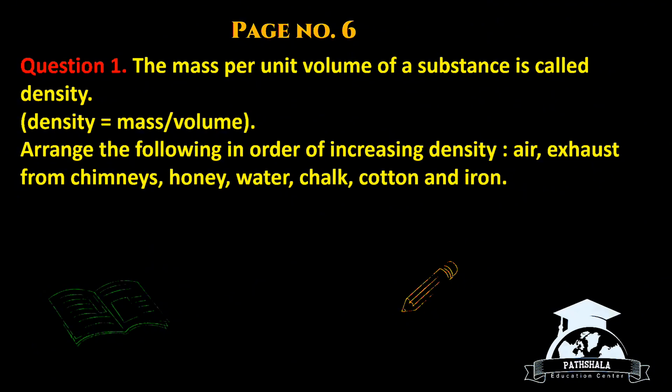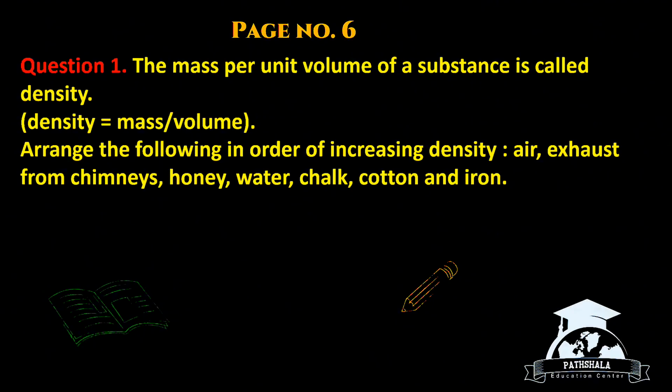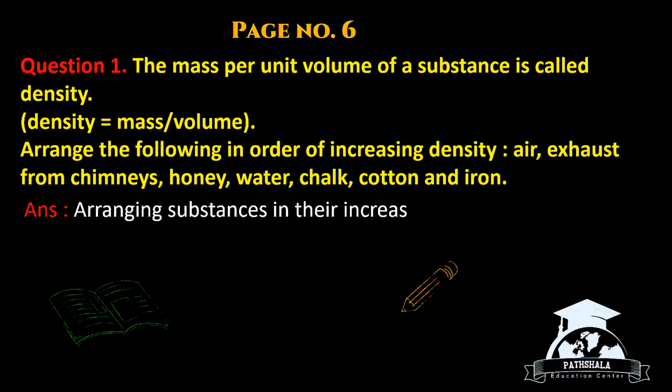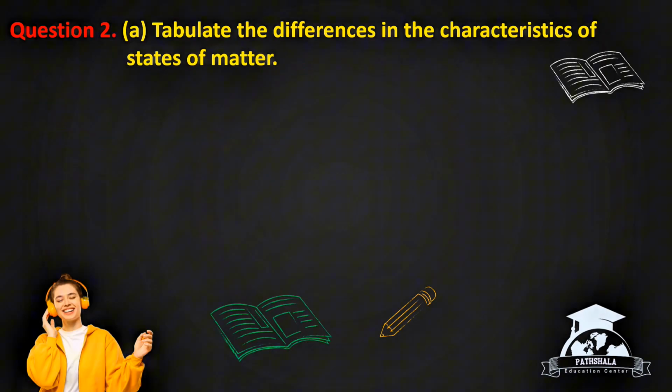Page number 6, question number 1. The mass per unit volume of a substance is called density. Density equals mass by volume. Arrange the following in the order of increasing density: air, exhaust from chimneys, honey, water, chalk, cotton, and iron. Answer. Arranging substances in their increasing order of density: air, exhaust from chimneys, cotton, water, honey, chalk, iron.